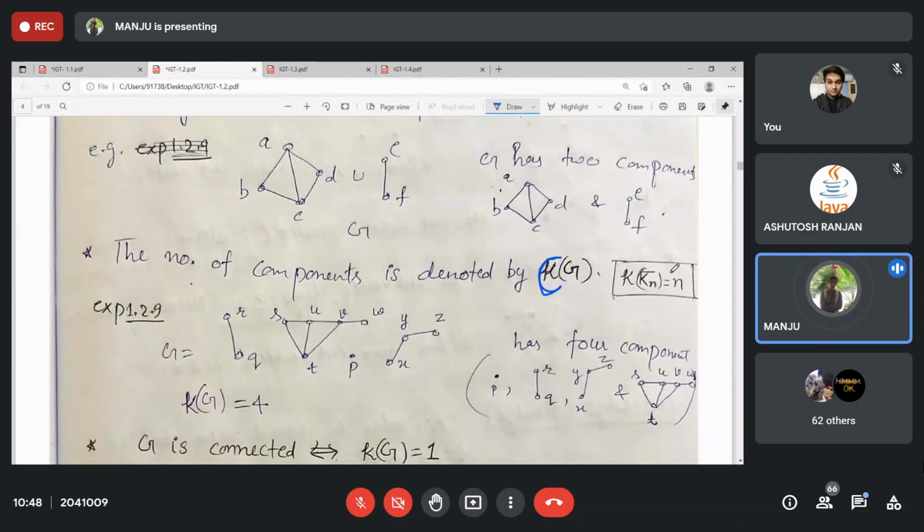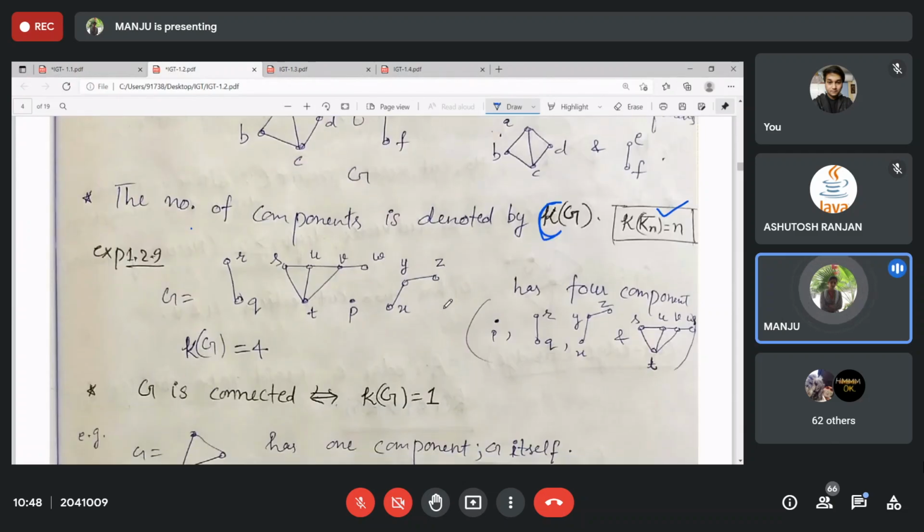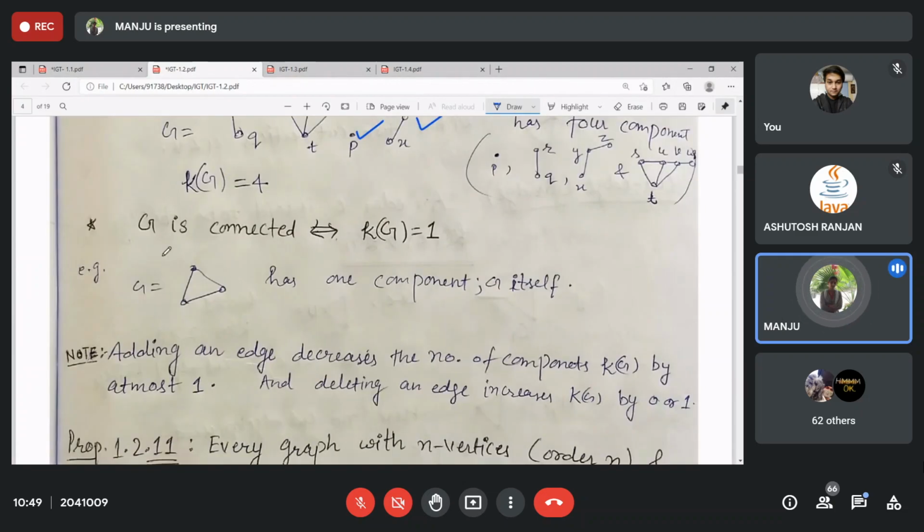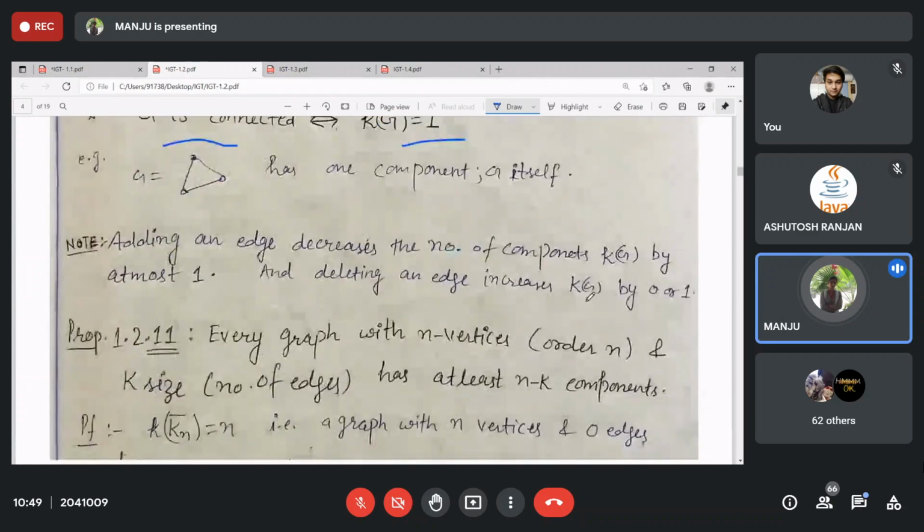number of components. Okay, and for Kn complement there are n components, so all n vertices will be there. For example here, 1, 2, 3, 4 components, and whenever it is connected there will be only one component.